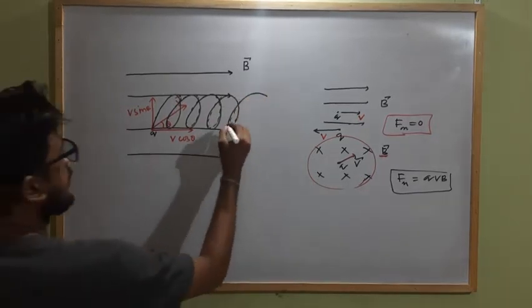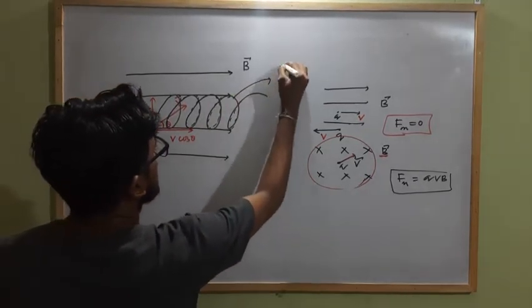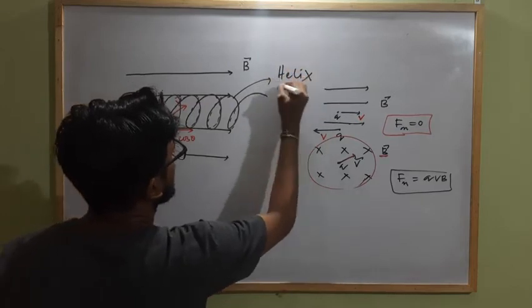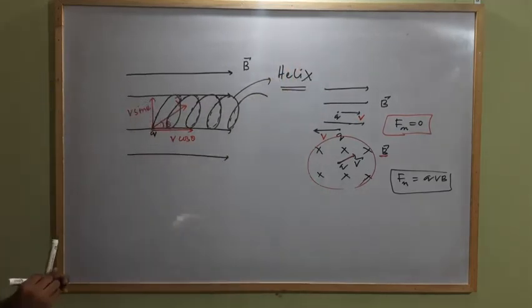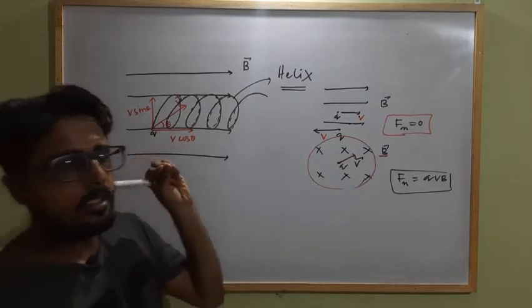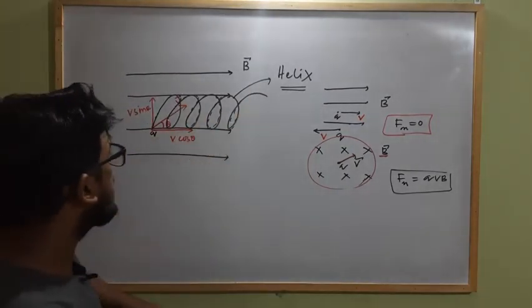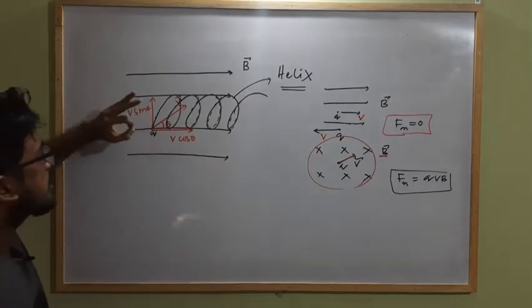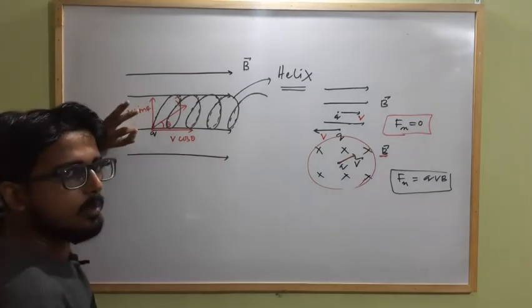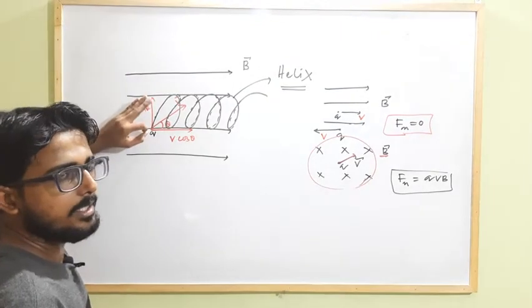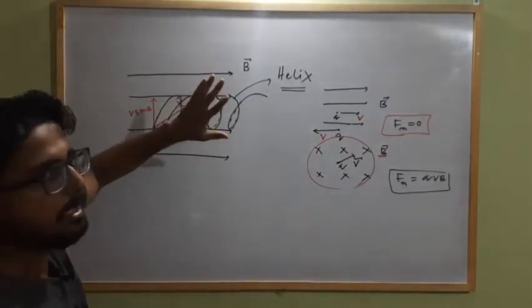This path is known as a helix. So when the angle between the direction of velocity of the charge and external magnetic field is anything other than theta equal to 0, 180 or 90, then the charge particle starts moving in a helical path.